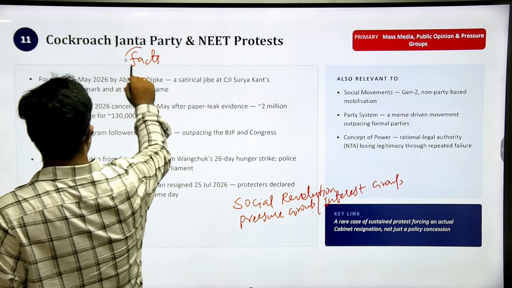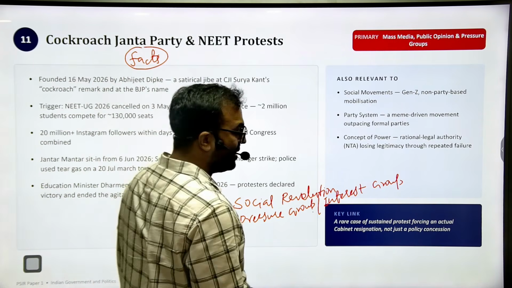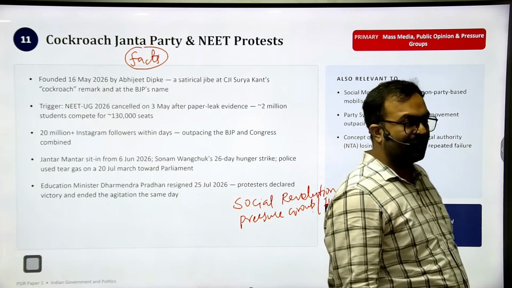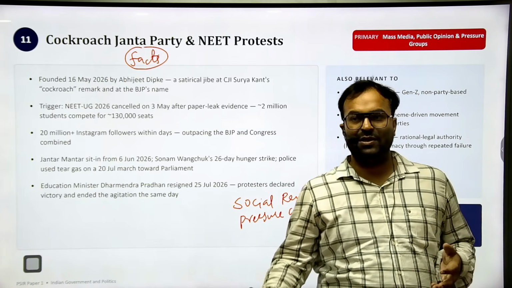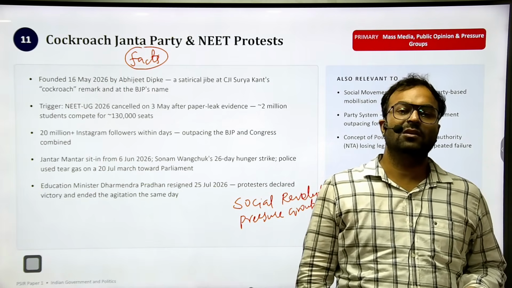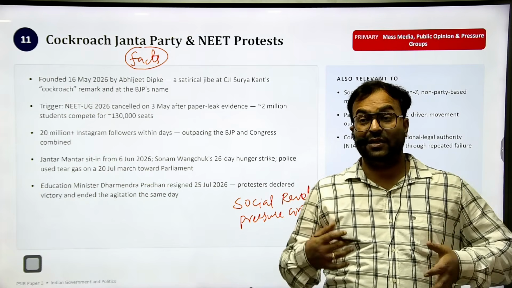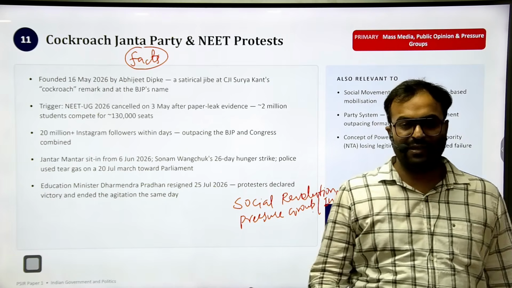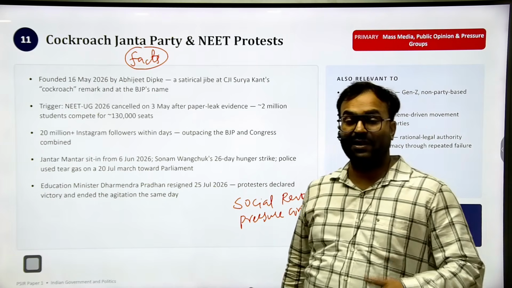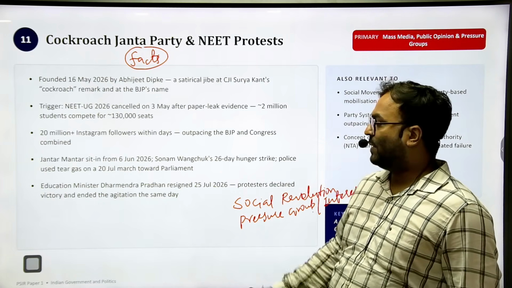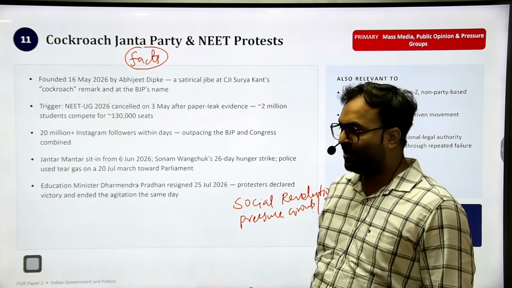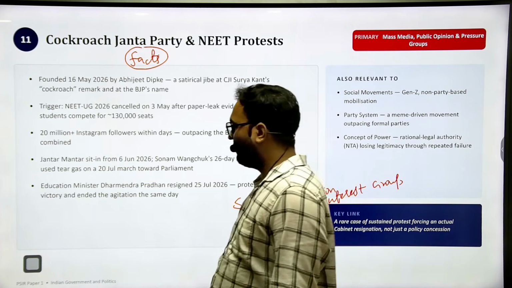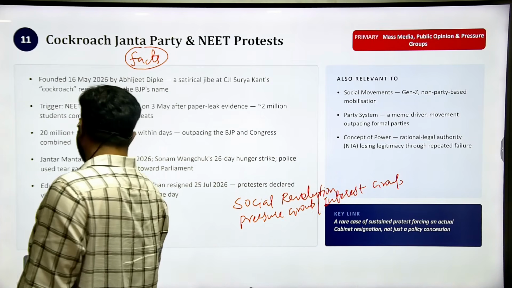There is a very bad habit of the PSIR aspirant that they do not prepare the facts. They just try to write on the concepts and try to write on whatever they have already studied and whatever they have already been told in their respective classes. So please prepare the facts. Facts are very, very important. If you know the facts, that will help you to write much better answers.